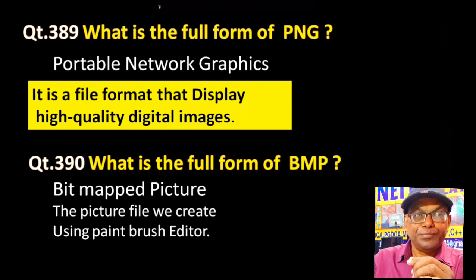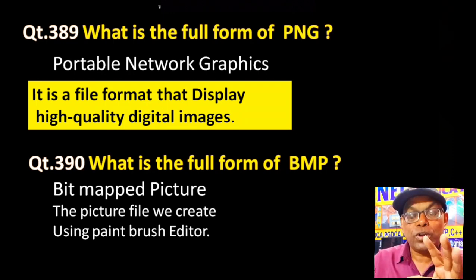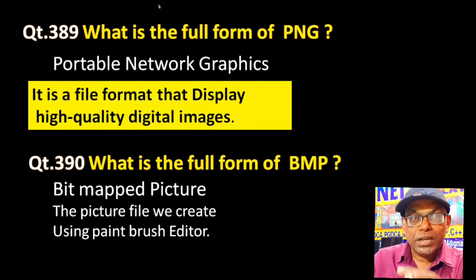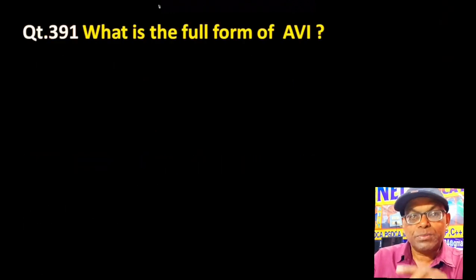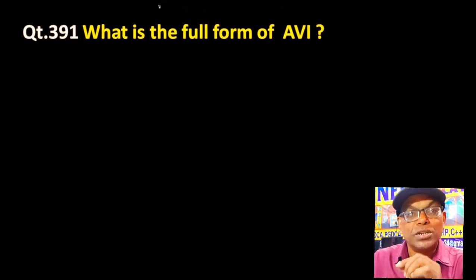What is the full form of BMP? Bit mapped picture. Whenever we create a file in Paintbrush editor, Microsoft Paintbrush editor, whatever picture we create and save, that file is called a BMP file, bit mapped picture file. That is why whatever file name we give, its extension becomes .bmp, because it is called a bit mapped picture file. So this file is generated using Paintbrush editor.